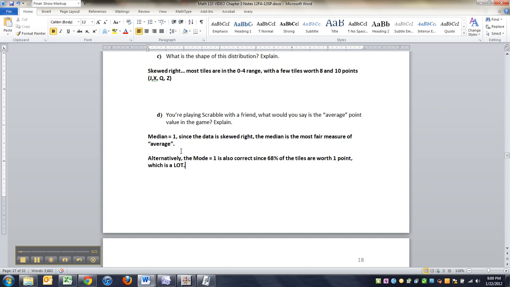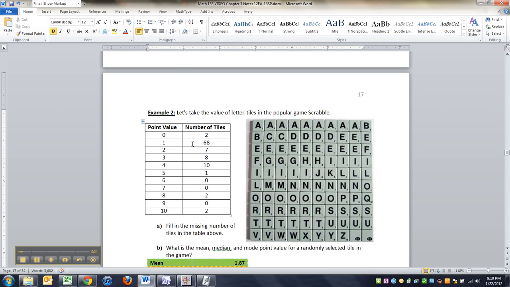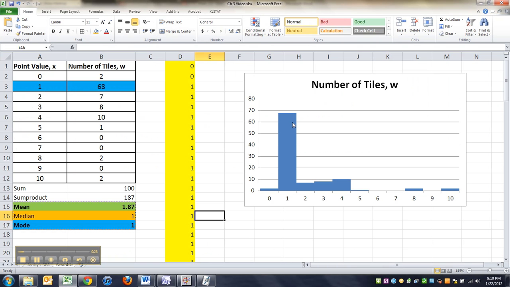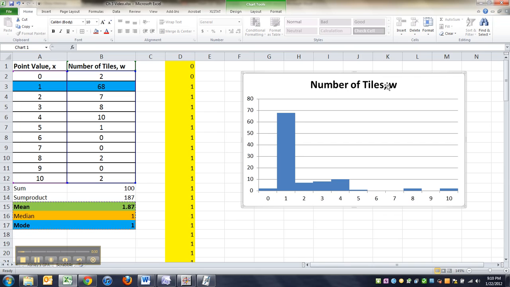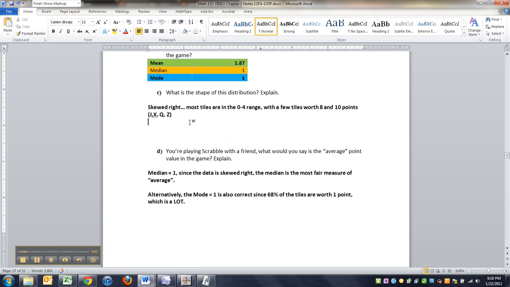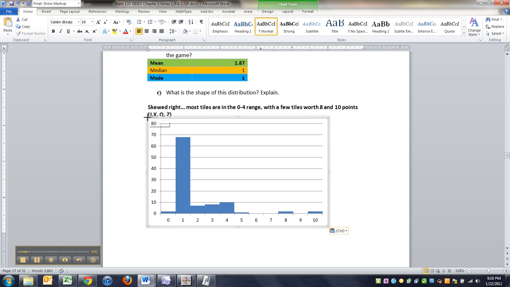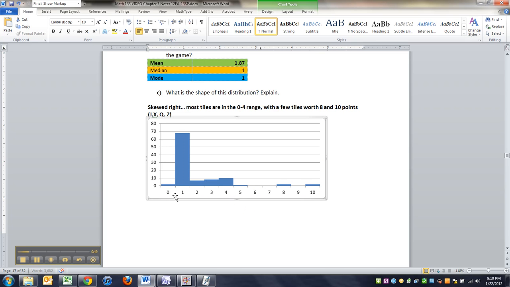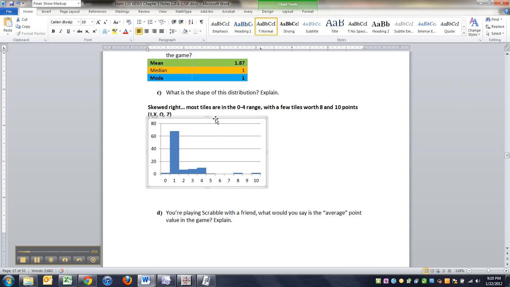Now, the median is a really good average because this data is very skewed right, as we saw. And since it's skewed right, a much better gauge of average center is the median. We learned that in the last section, or actually I think 2 sections ago, that when data is skewed right, go with the median. So that's one reason. Another thing you could do is you could look at the mode. The mode, because it's one, and one happens so often in this data set.